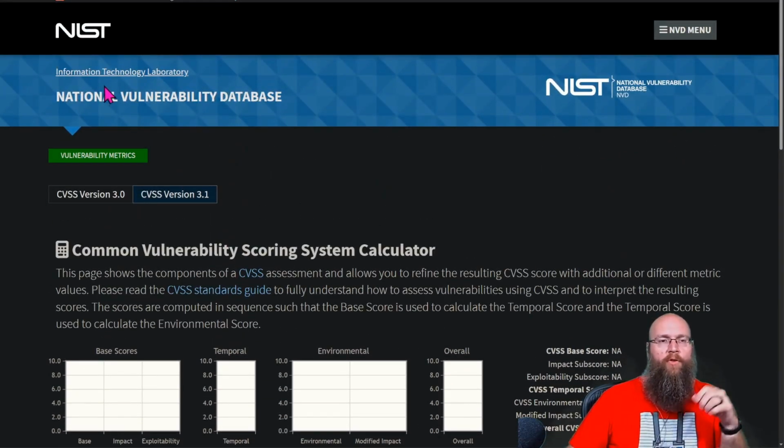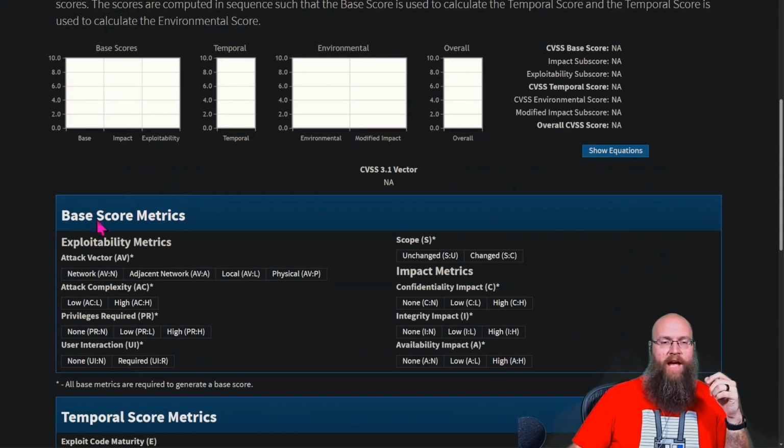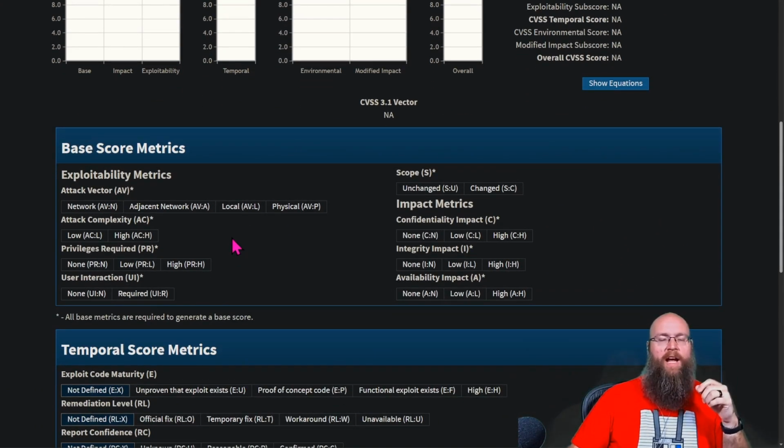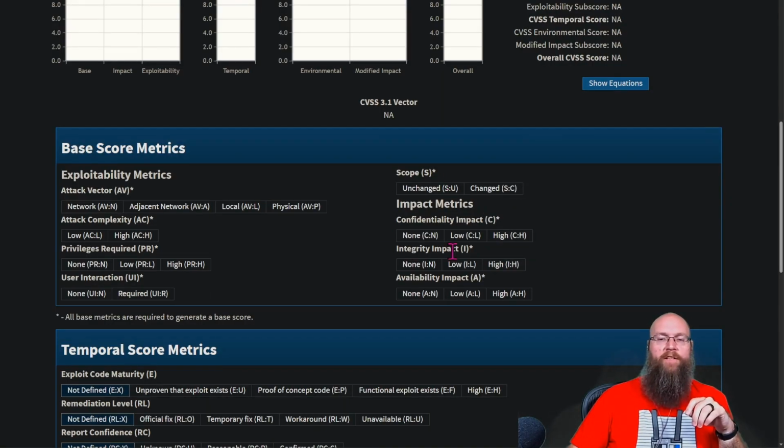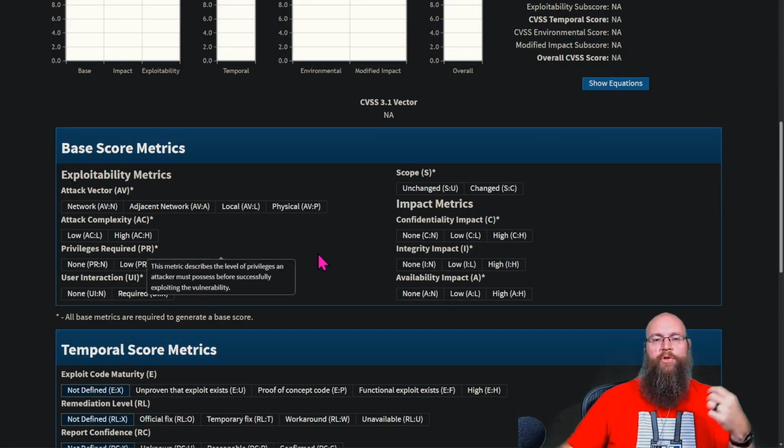So over on the NIST.gov site, they have a basic CVSS calculator. And there's a couple of things for it. The attack vector, the complexity, what privileges you need, does it require any kind of user interaction? Does the scope change or remain the same? And then what's the impact of this? So let's think about how this one should have been.